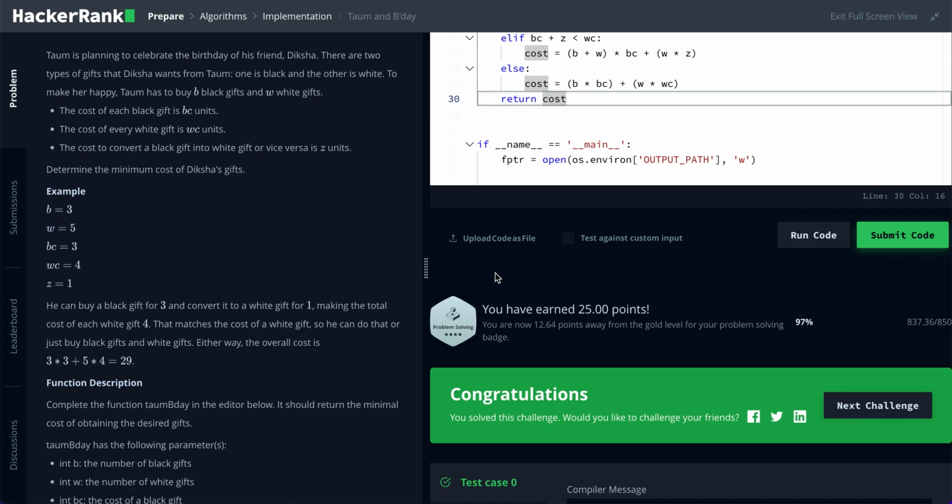Hope you guys enjoyed. If you have any questions at all, please feel free to pop them down in the comments below. This is definitely one of the more simple questions that you could be presented, and if you are interviewing at Google, they probably won't give this to you. But hey, good to know.